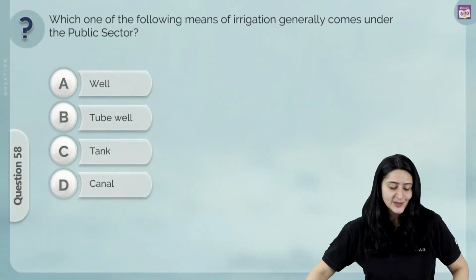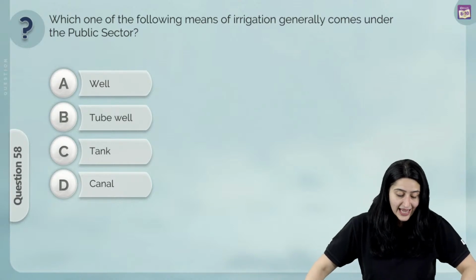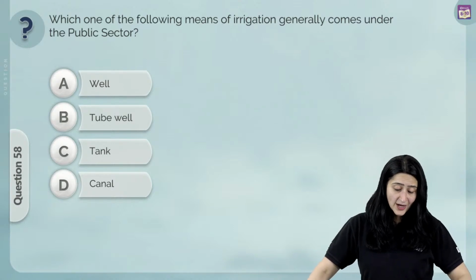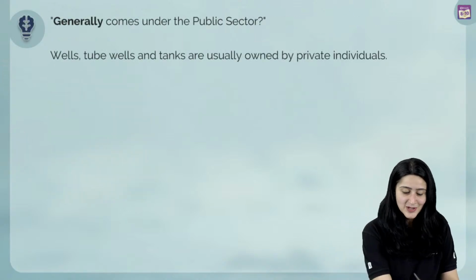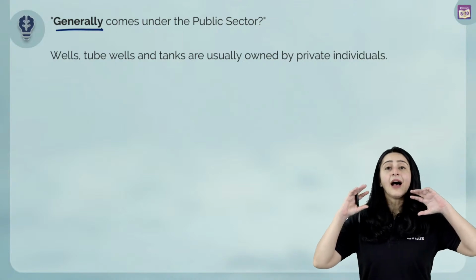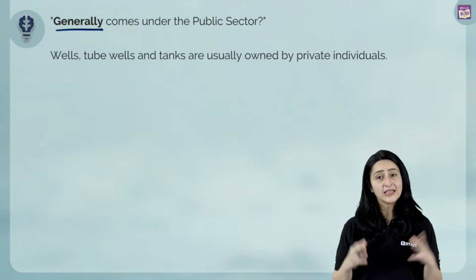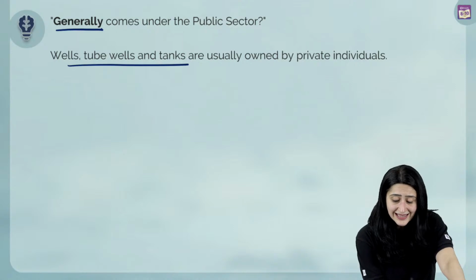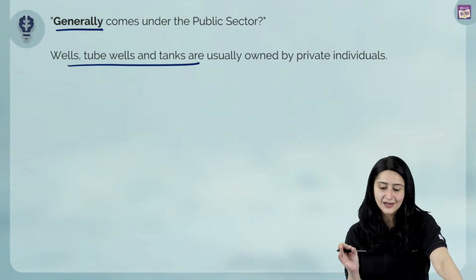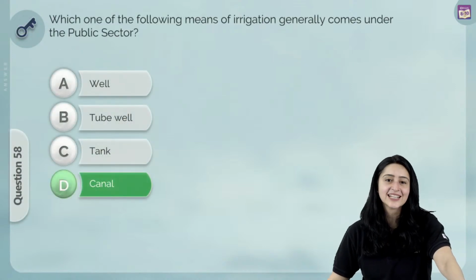Let's move on to our next question. Which of the following means of irrigation generally comes under the public sector? Is it well, tube well, tank or canal? Well, we're going to focus on the word generally, which means most of the time. And we're going to focus on the public sector, which basically means that the organization is owned by the government and the government is providing the services. Now, we know that wells, tube wells and tanks are generally owned by private individuals or institutions, right? Generally. So we've got to say that definitely D, canal, is the correct answer.